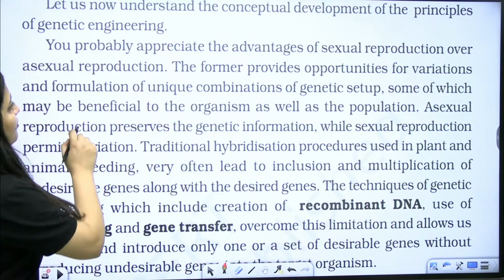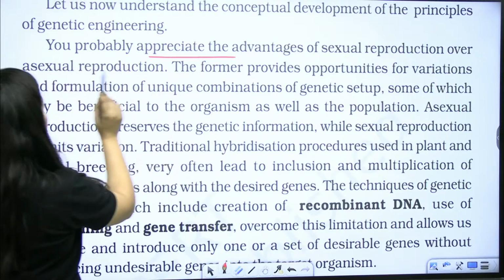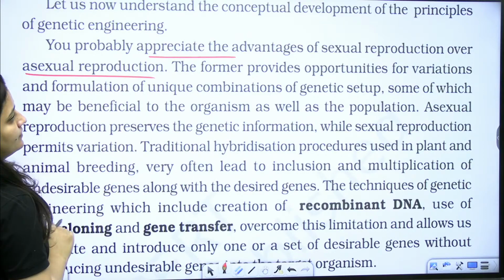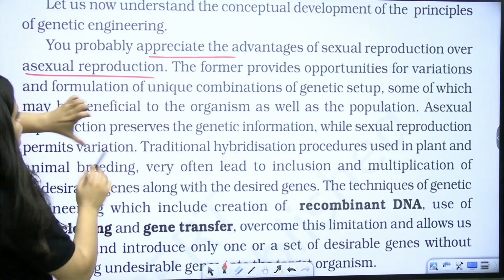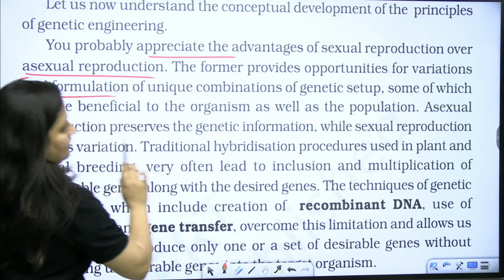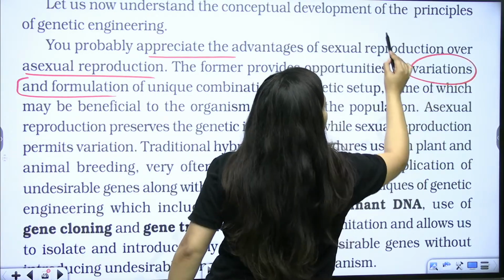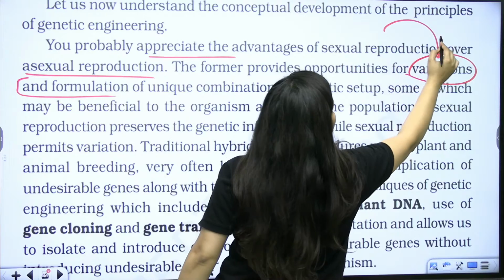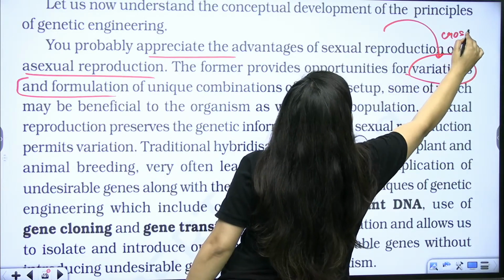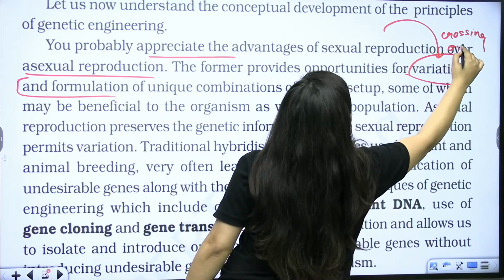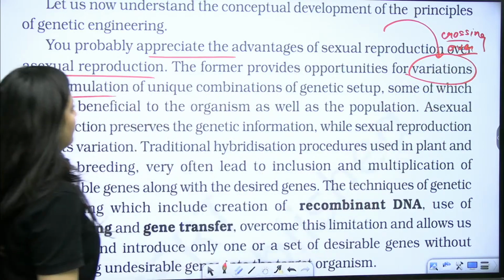Okay, so you probably appreciate the advantage of sexual reproduction over asexual reproduction. When it comes to sexual reproduction, you know that variations are there, right? Variations are there because of sexual reproduction, and you know why? Because there will be crossing over. Do I need to explain it again? I think no, you know about it, right?